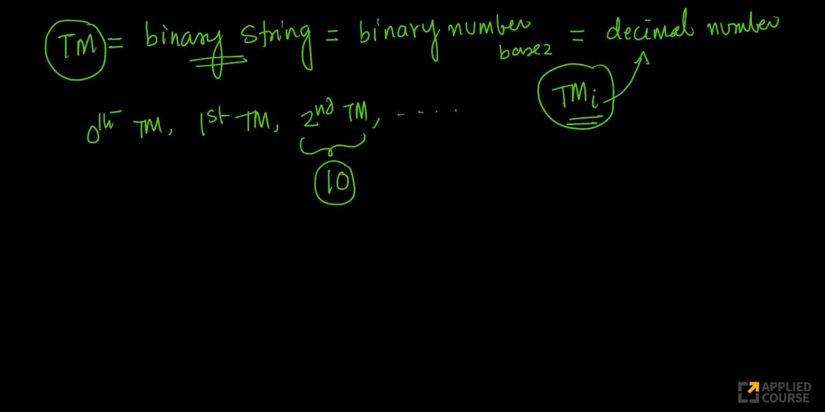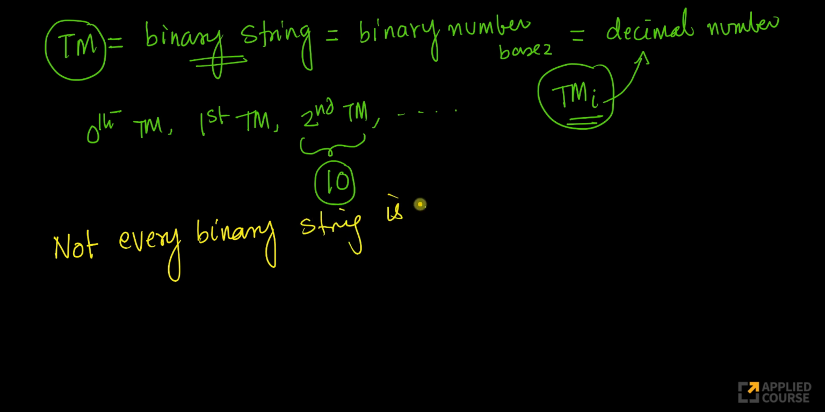But here comes a challenge. Not every binary string, look at this, not every binary string is a valid Turing machine. So let me show you why. Suppose I have a binary string like this, 11001. If I try to interpret this as a Turing machine, what should I do? I'll start from the very first.